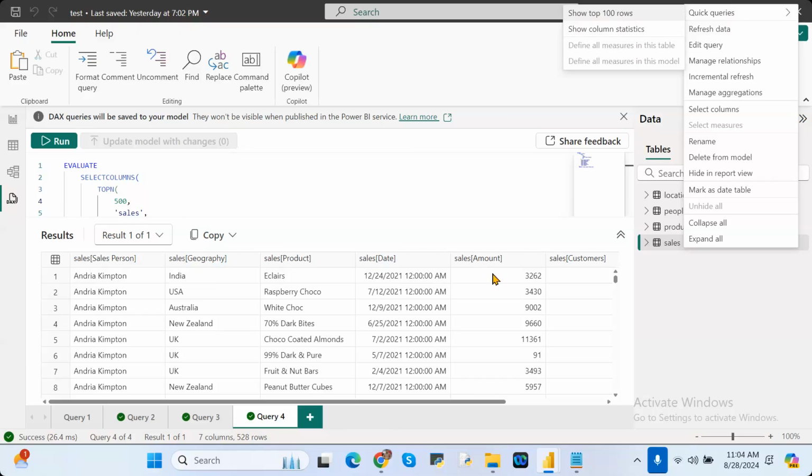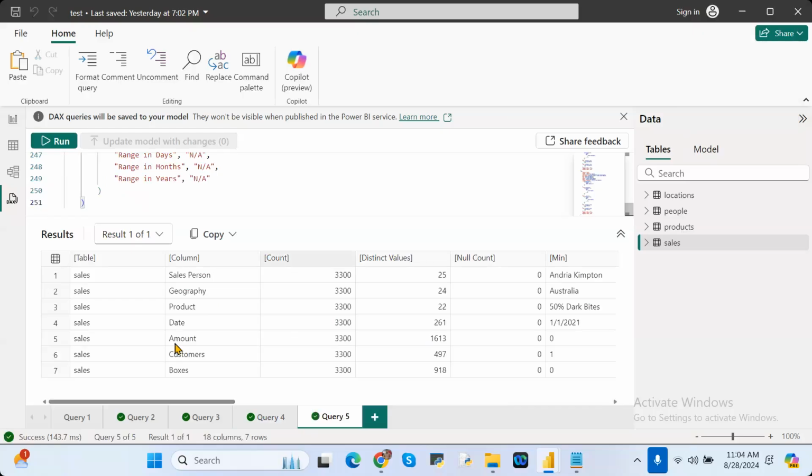Then what you have to do? Again, right click on that particular table. Under quick queries, you have an option called show column statistics. See here, what are the columns? Salesperson, geography, product, date, and how many records are there in this particular column?